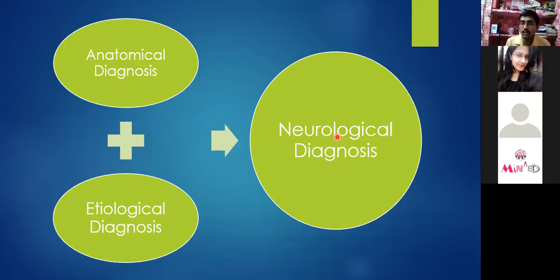According to the presentation and examination findings, in the LMN there would be diminished reflexes. You will get an idea. Babinski would most probably be negative, and other findings like fasciculation can be there. Fasciculation is always present in the LMN only, never in the UMN. In the UMN you will see tremors.